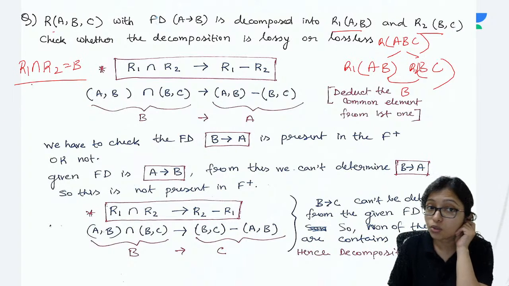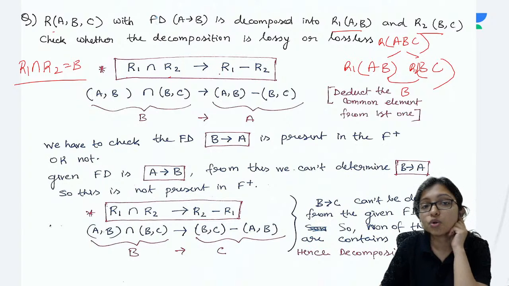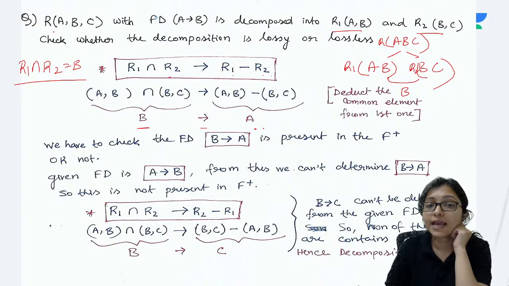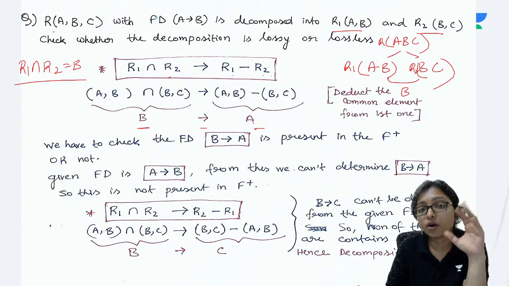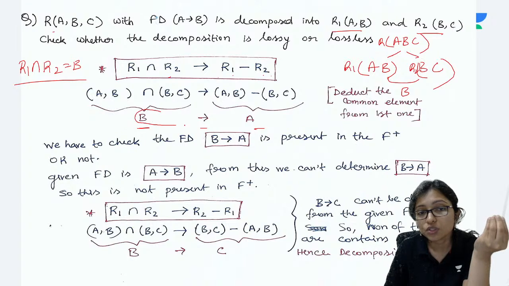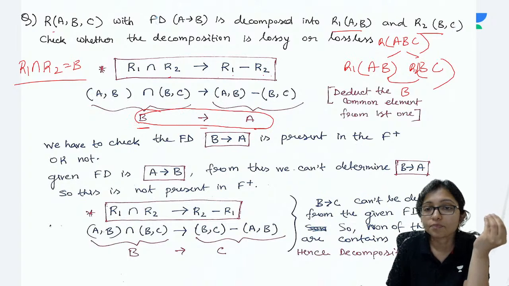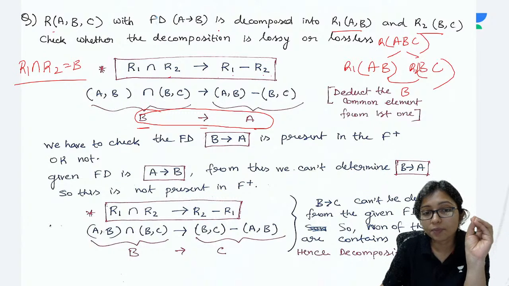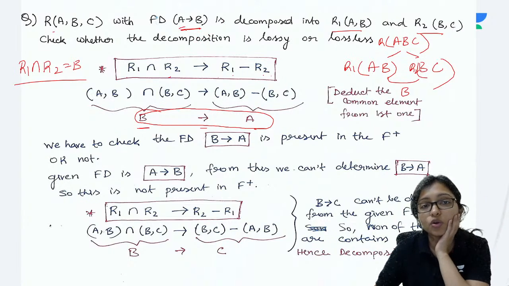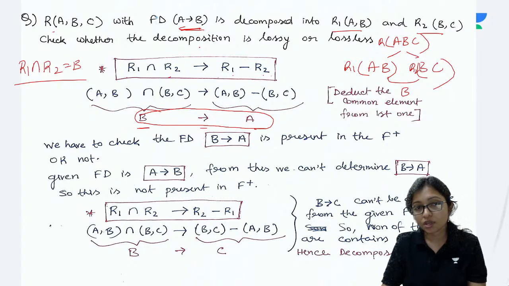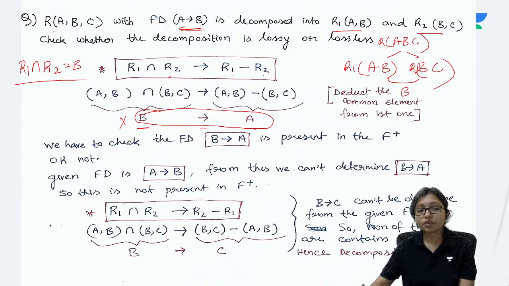Now what to check? R1 intersection R2 implies R1 minus R2. So B implies A. Is it there? Are you able to find any functional dependency B implies A? The functional dependency was A implies B only. B implies A was not there. Even if you do closure, you will not get B implies A. So this is not satisfying. Next one we will check.